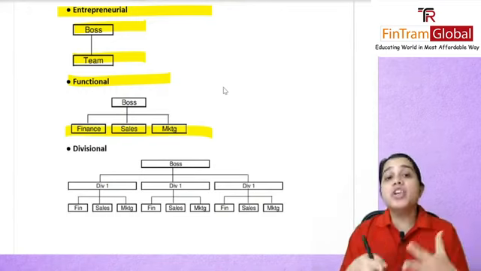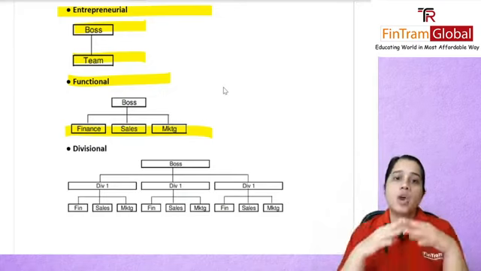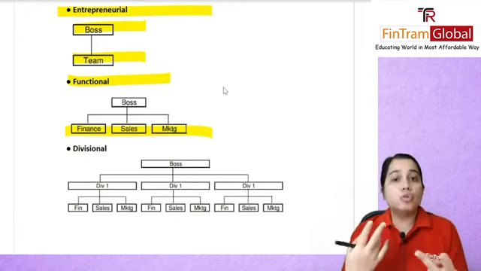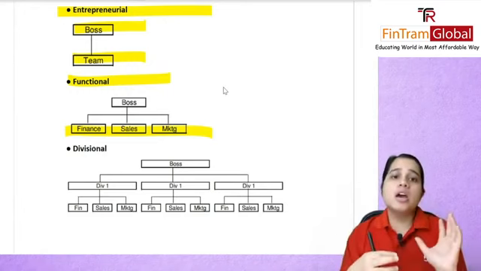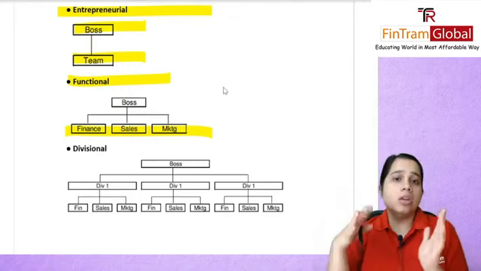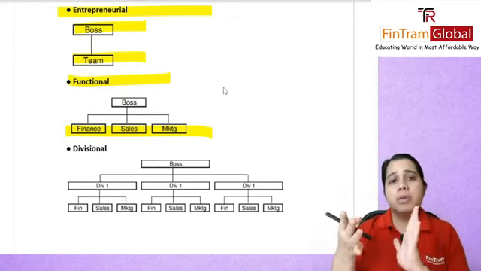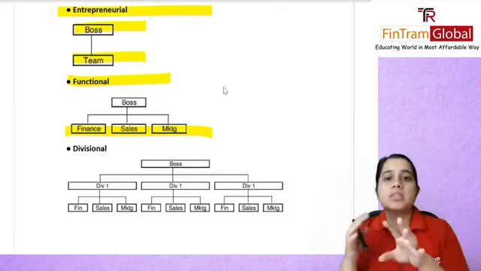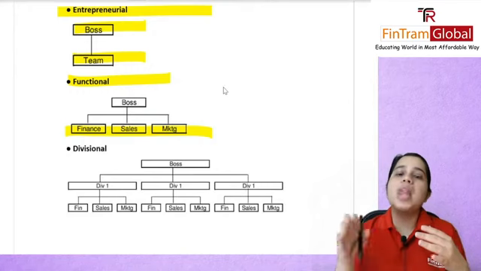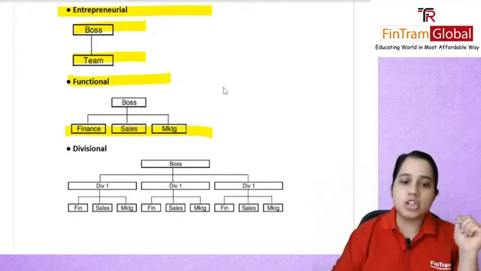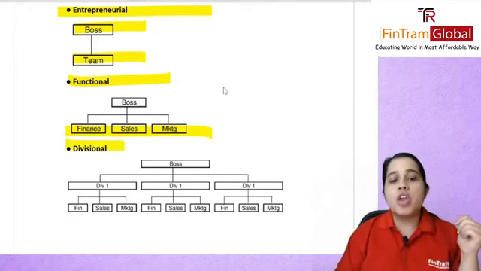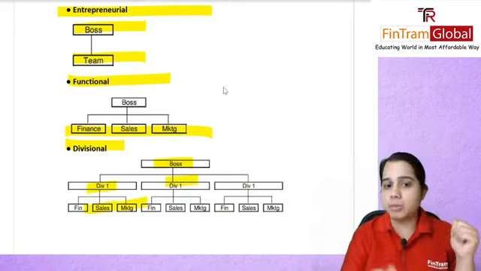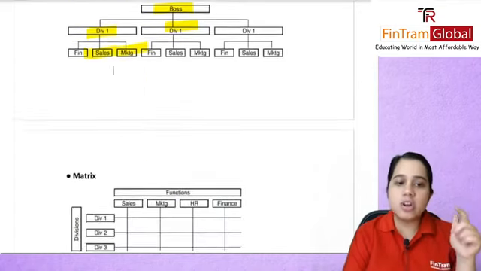Then we have a divisional structure, wherein you have your boss, and then you have divided it into different divisions. Maybe you have two or three types of products. You sell soaps, you sell maybe even some biscuits, and maybe one more item. So you have divisions: one division soaps, one division biscuits. Under these divisions, you will have similar functions which we saw in the functional structure. As you can see in this diagram, you have your boss, you have your different divisions, and each division has its own functional departments. So that was your divisional structure.